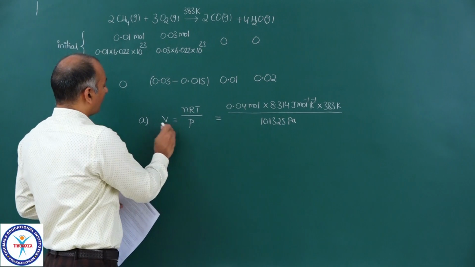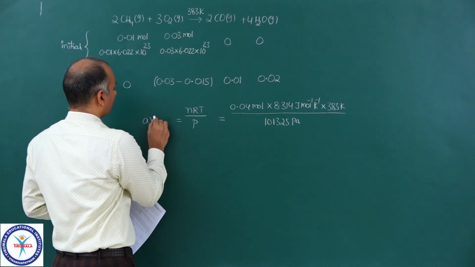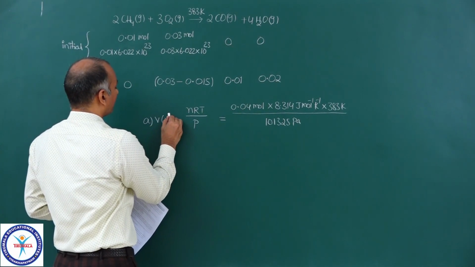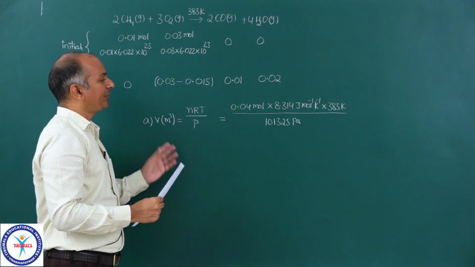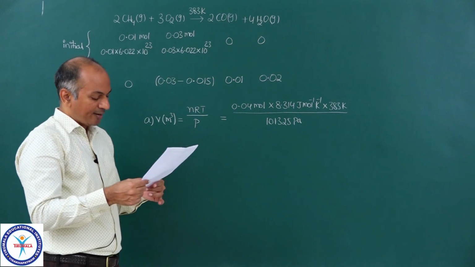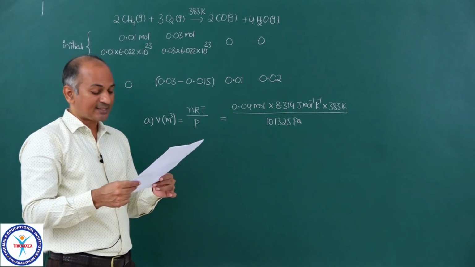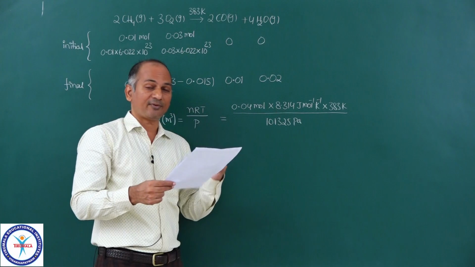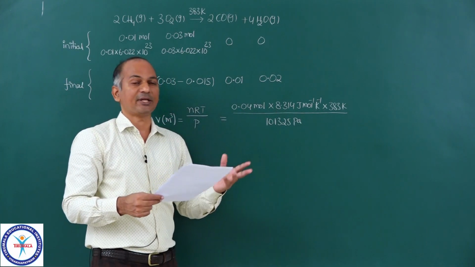In that case, we will get volume in meter cube. Now, if you want volume in liters, then accordingly you can convert that, not a problem. So, first part is complete. Now, second part if you see, then he is asking partial pressures of various species at different temperatures.